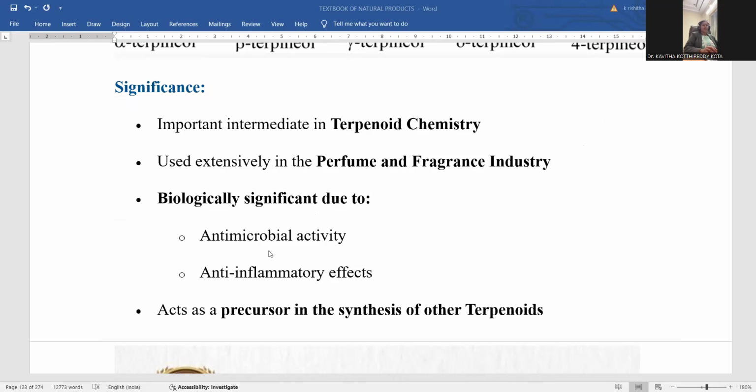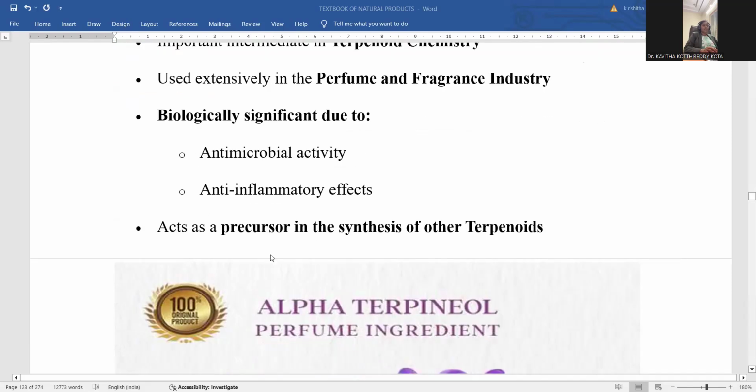Biologically it is antimicrobial as well, not only perfumery but also medicinal. Antimicrobial means any pathogens causing diseases, like bacteria, viruses, algae, fungi, protozoans, any tiny organisms causing diseases, can be destroyed by alpha terpineol. It is also anti-inflammatory: inflammations like swelling with severe pain can be mitigated by alpha terpineol.